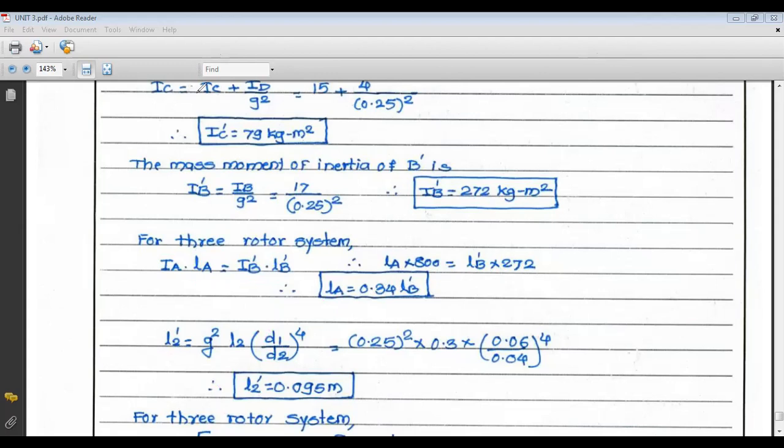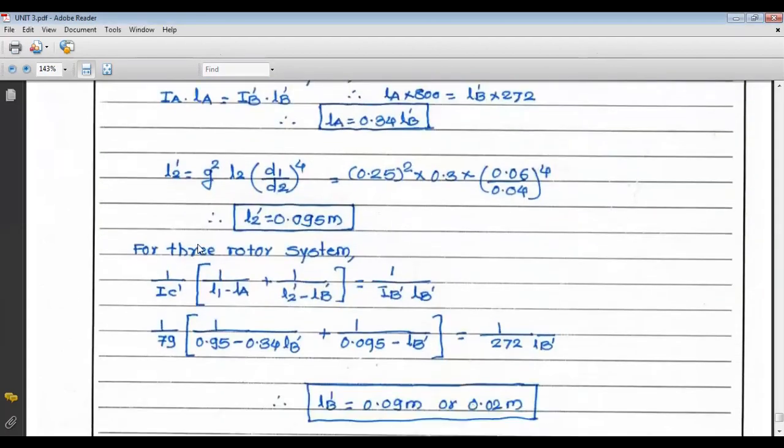Now the second important condition is 1 upon IC dash, that is the center rotor. 1 upon IC dash is equal to 1 upon L1 minus LA plus 1 upon L2 dash minus LB dash. Now in a three rotor system, we are going to consider L2 dash as L2 and LB dash as LB, because there is no addition of inertia in the case of a three rotor system, but here there is a gear system, so we have to consider this. So it is equal to 1 upon IB dash LB dash.